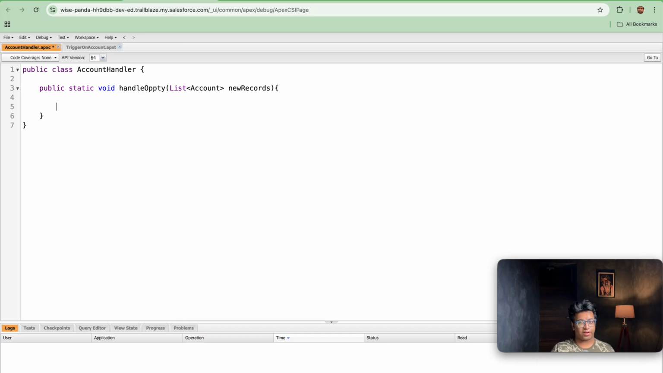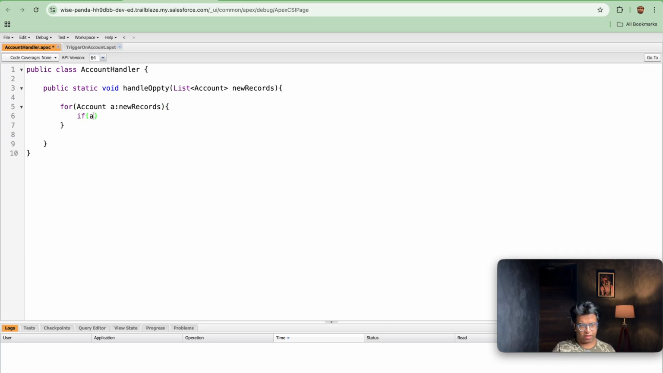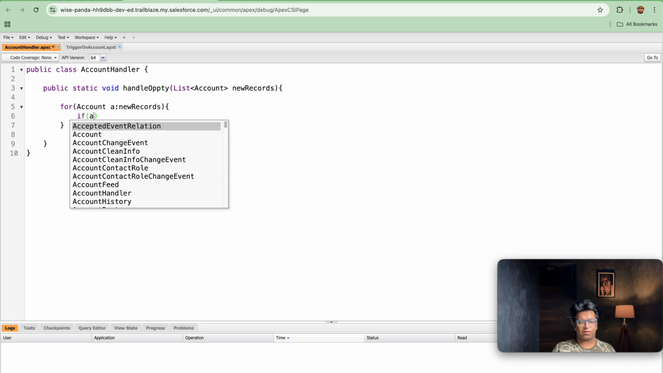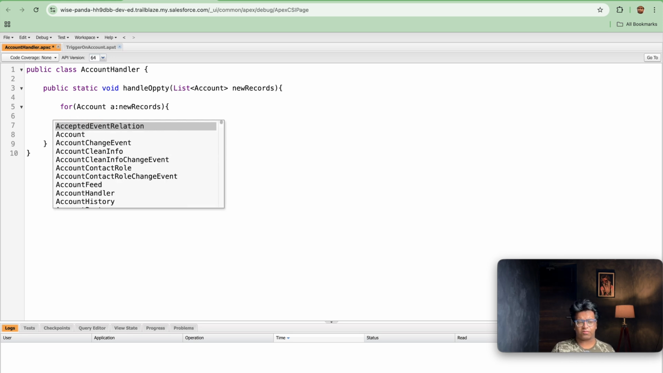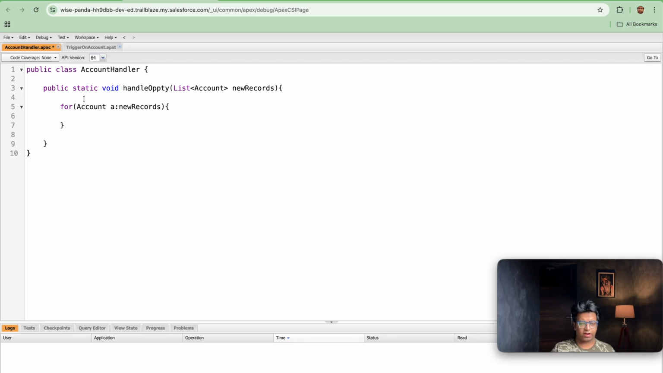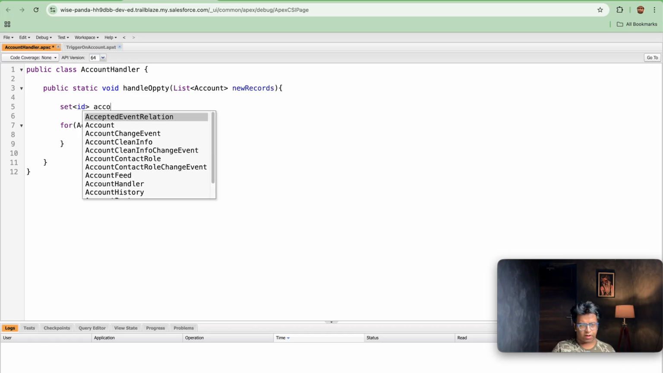Once it is saved, the next step is that first of all we will be taking account IDs. From where will we get the account IDs? From Trigger.new. So let's write for Account a colon newRecords, and further, we don't need to do any comparison, we just need to take a set here, that is a Set of ID, accountIdSet.